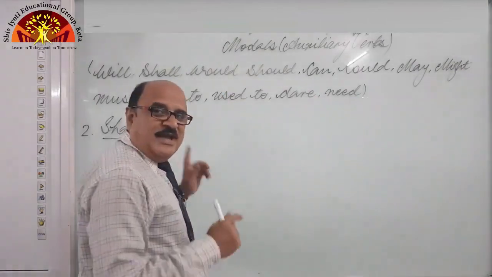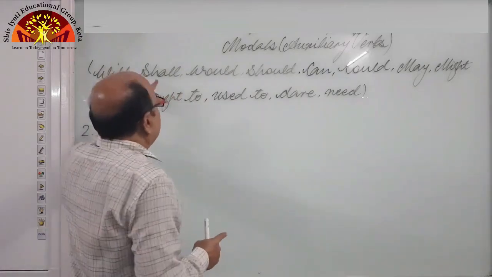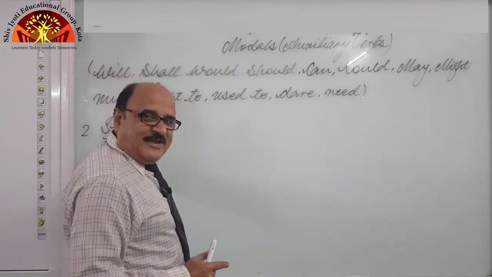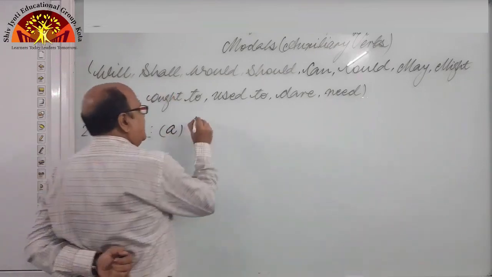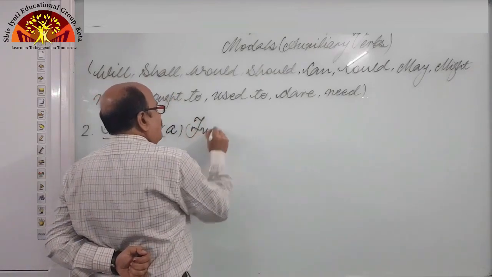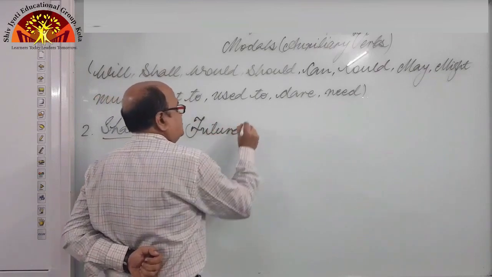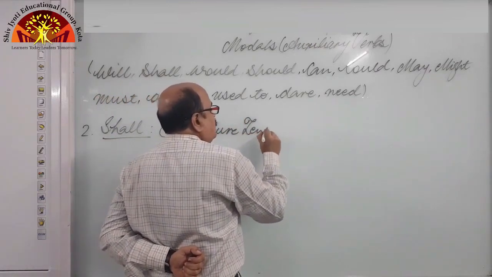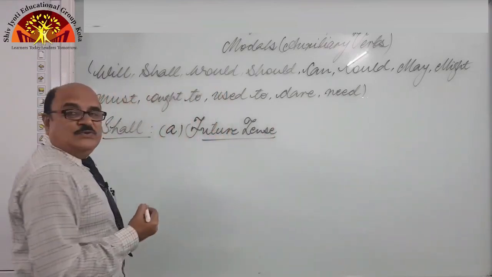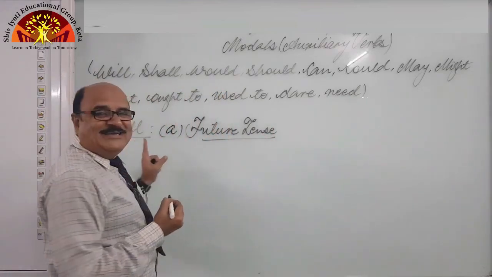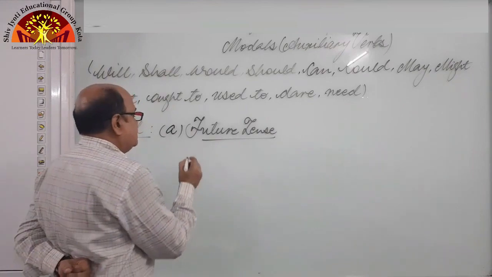So students, next we are going to learn the uses of shall. The first use of shall is just the same: future tense. In the use of will also we learnt it. The first use of will and shall is future tense, right?